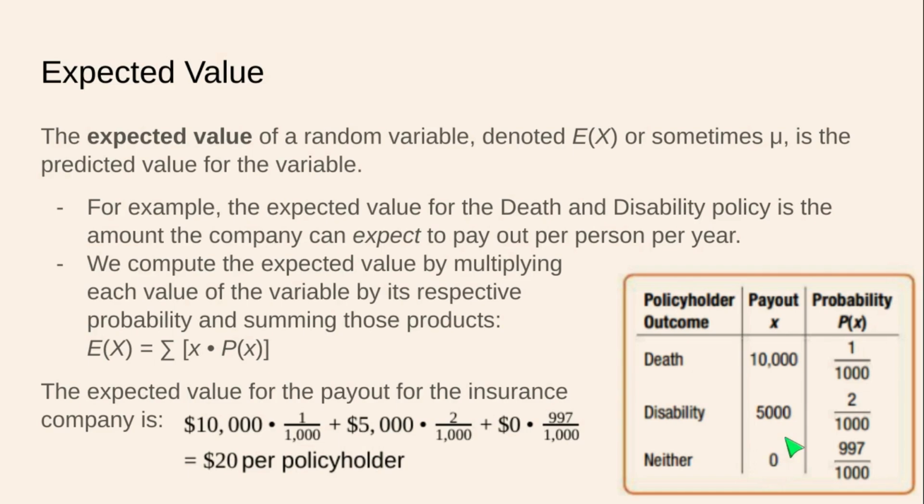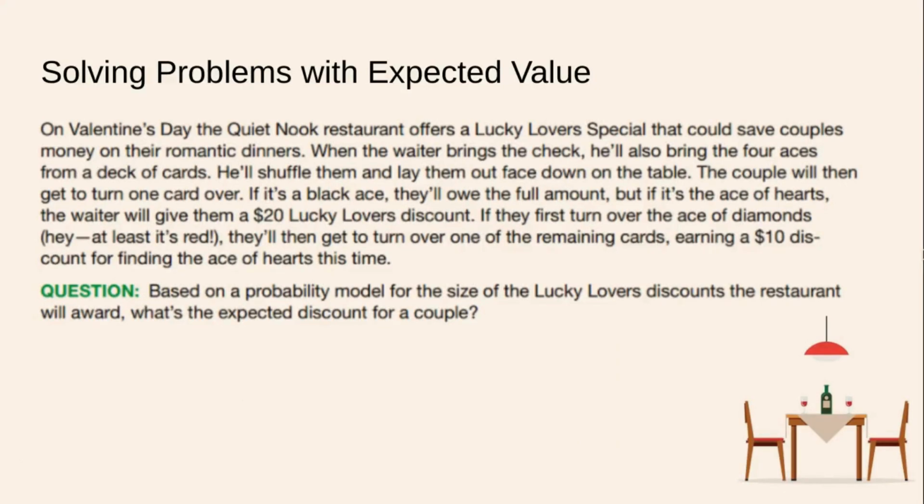Most people are going to be just fine, but there are going to be enough people in this category, if there are a lot of people in this insurance plan, that you got to account for $20 per policyholder. So even though no one's getting $20, that is still the expected value. And for every policyholder, you are accounting for $20 on average. And when it comes to the cost of this policy, that becomes really important because this company has to not only meet the $20 per person, but exceed it enough to pay all of the workers for this insurance company. So this is going to help determine the cost of the insurance. So let's do some problems with expectation.